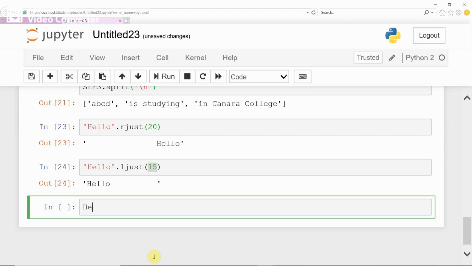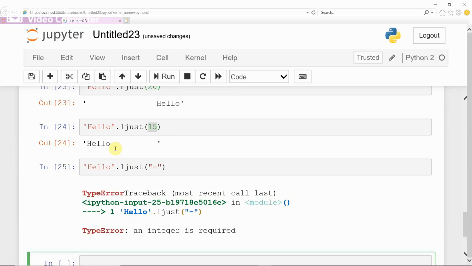For example, in single quote hello and then dot ljust in bracket, as a justification character. If you want to provide some hyphen or space, like this hyphen, run. See, it gives error. Why does it give error? Because you have to give the justification character as well as the width.